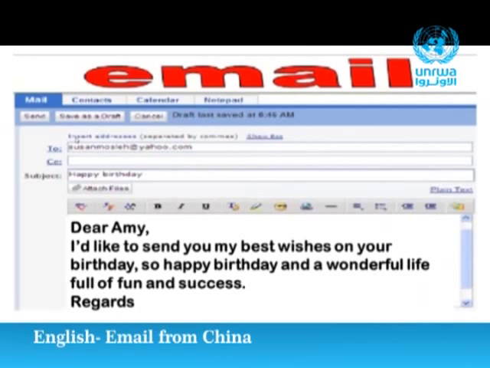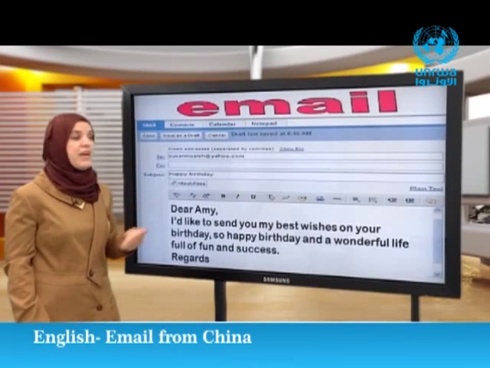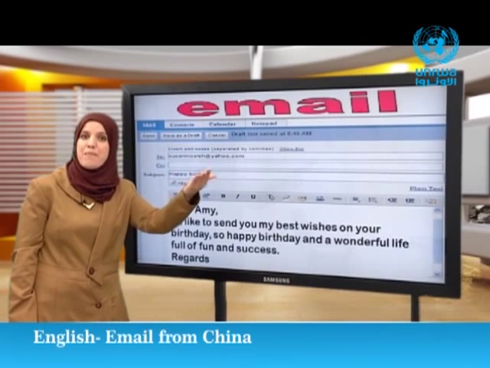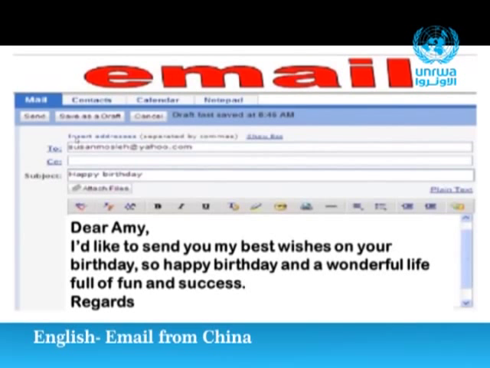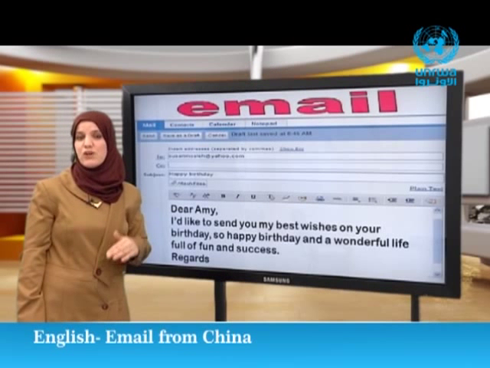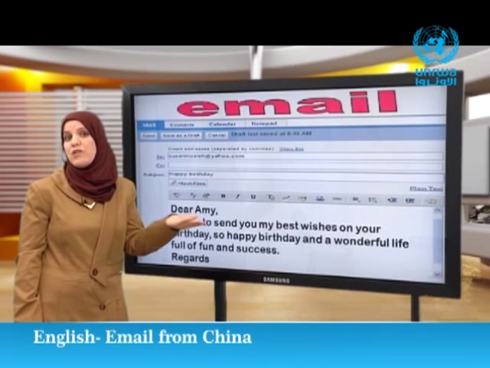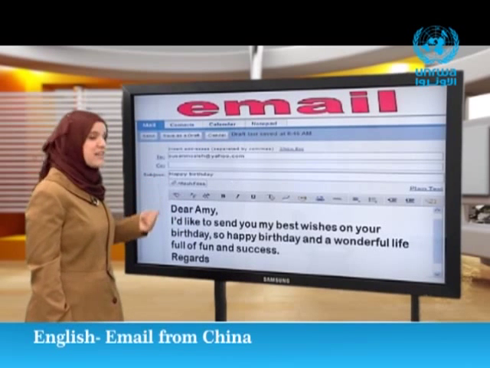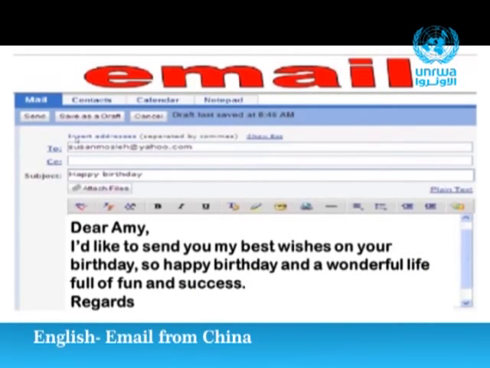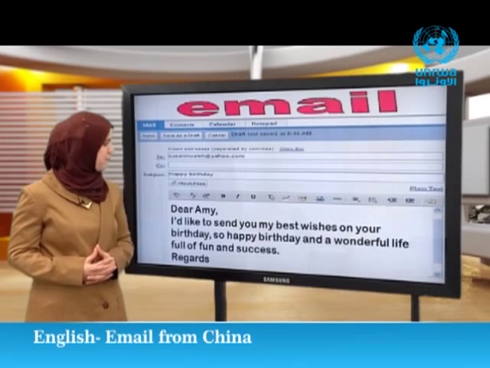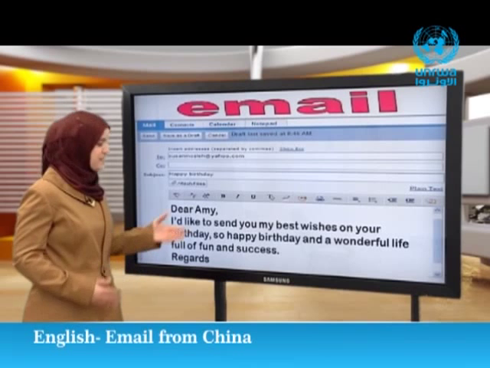Let's have a look at this email. We have "To". Here, we write the address of the person who we want to send the email to. We have CC. You write the address of the person or the persons who you want them to see your letter. And we have here the topic, or the subject, the topic of your email. Then, this is the email.